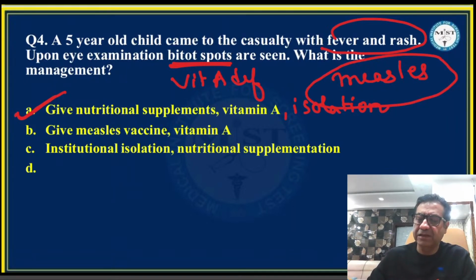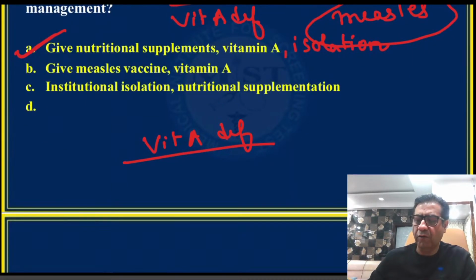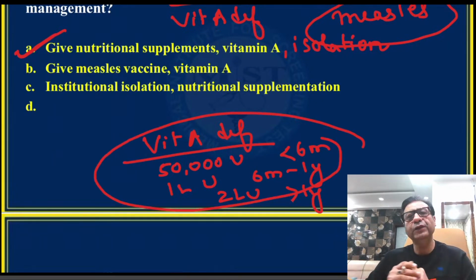So in case there is a vitamin A deficiency, they normally say that a vitamin A administration of 50,000 units in children who are below 6 months, 1 lakh units in children who are between 6 months to 1 year, and 2 lakh units in children who are above 1 year would be very helpful. However, your ophthalmology faculty will be the best person to tell you the exact dose of vitamin A that is given in vitamin A deficiency.